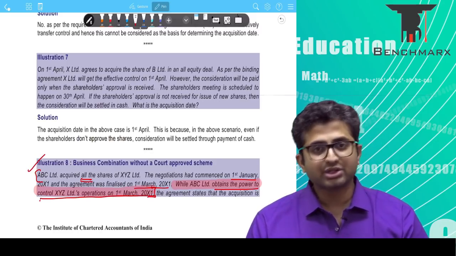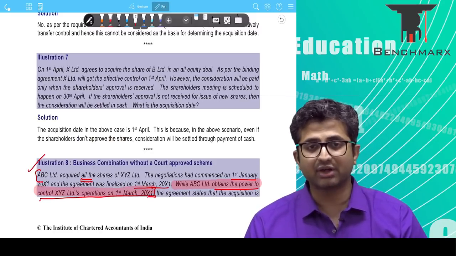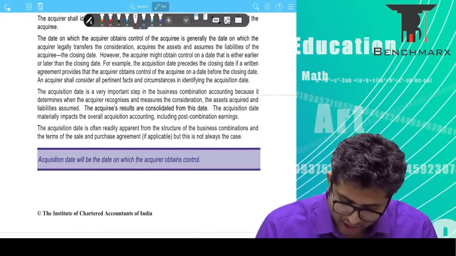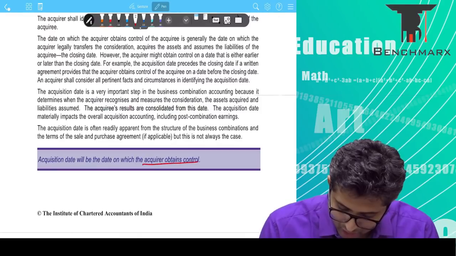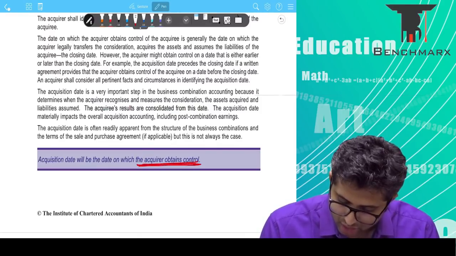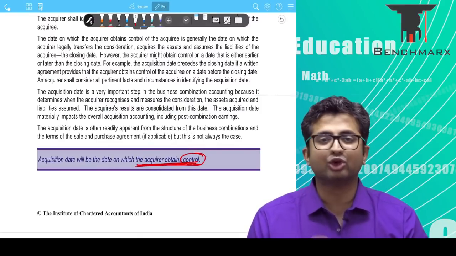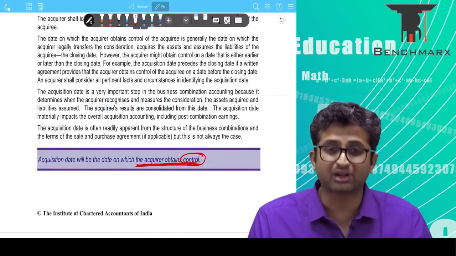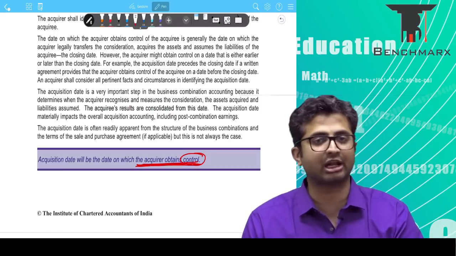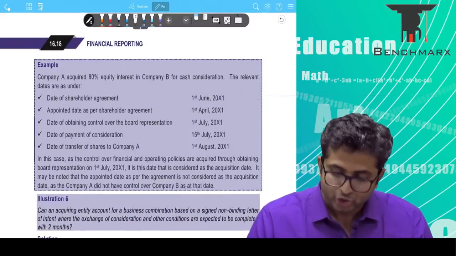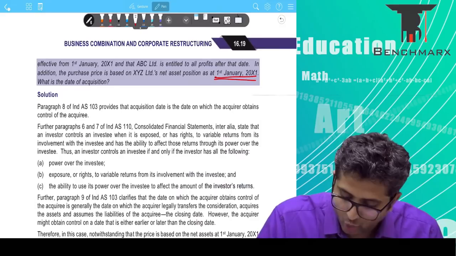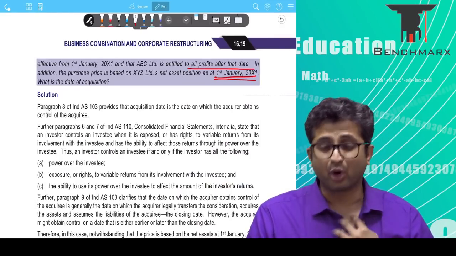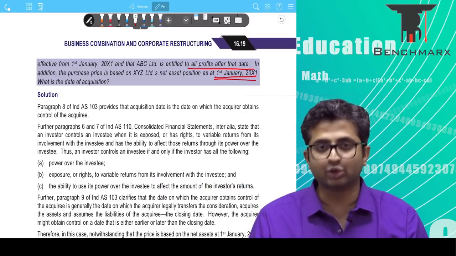However, the acquisition date is defined as the date when you acquire control. Remember, it is defined as a date on which the acquirer obtains control. Control is not dividend rights. Control is not your ability to earn a profit. Control is your ability to direct relevant activities. You might be entitled to all the profits from 1st January. However, profit entitlement does not give you control.